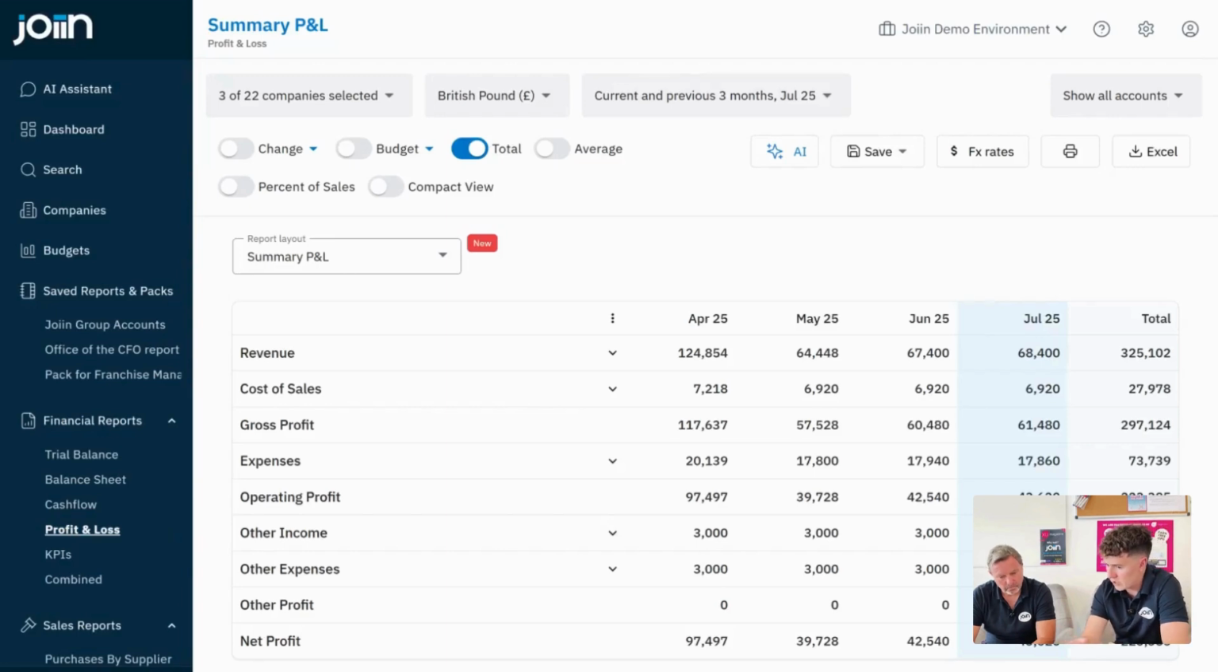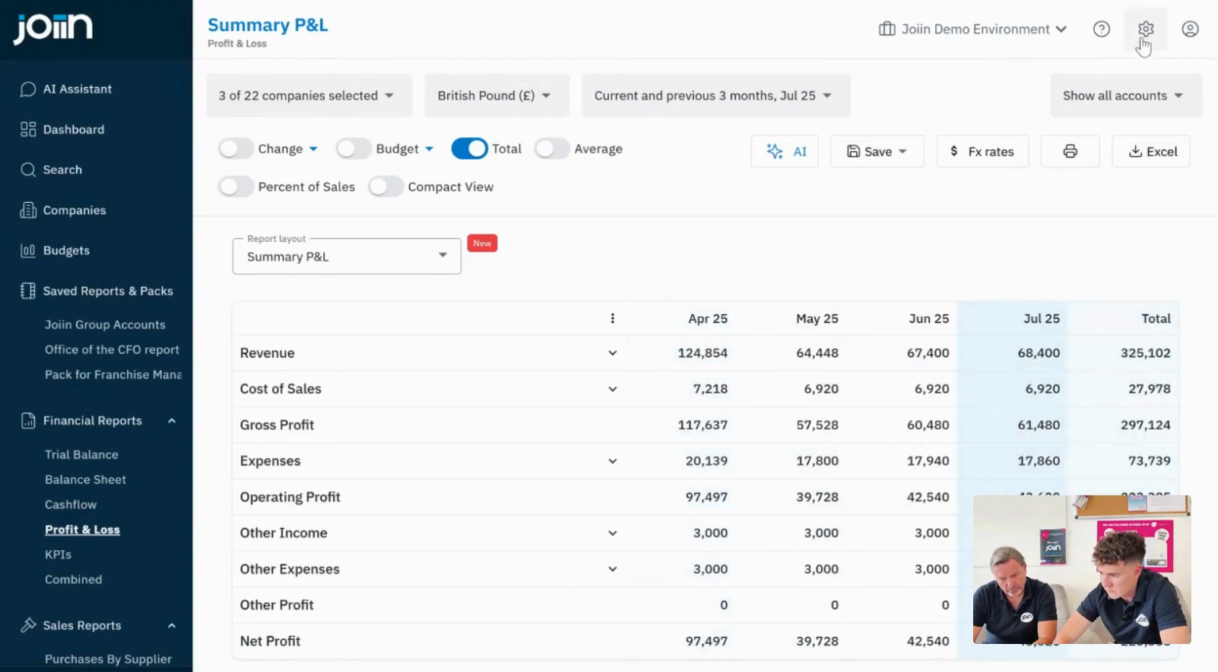Now we're going to have a look at a small but impactful feature that we brought to Joiin, and it's a heavily requested one. So at the moment, reports will run chronologically from left to right. So you can see here we've got April 25 running to July 25 on the right-hand side. And we had lots of people asking to reverse those column orders, and we basically delivered.